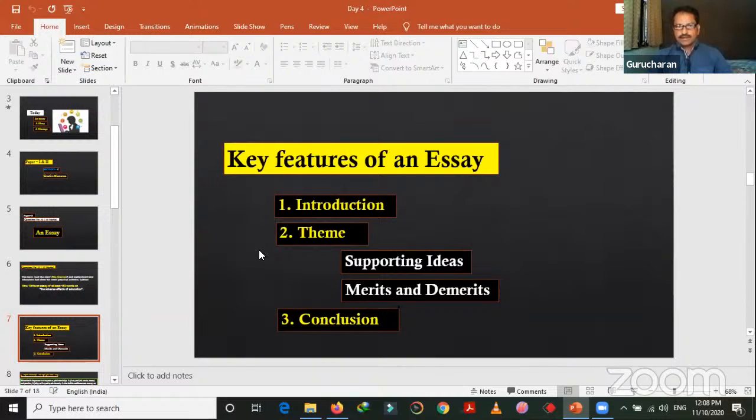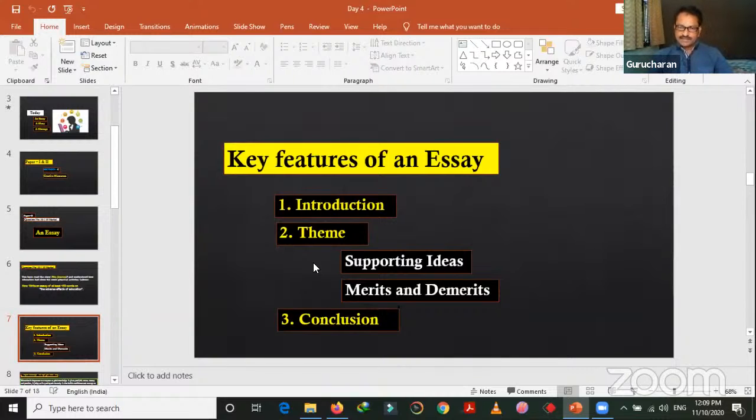And to this main sentence, to this topic sentence, we should give some supporting ideas. So we should go on supporting that topic sentence. And then merits and demerits of that. When we have chosen a topic, that is the adverse effects of education, to support that, we have to give some ideas, and then we should talk about the merits of education, and then the demerits of education, and then we have to conclude it, give a conclusion.